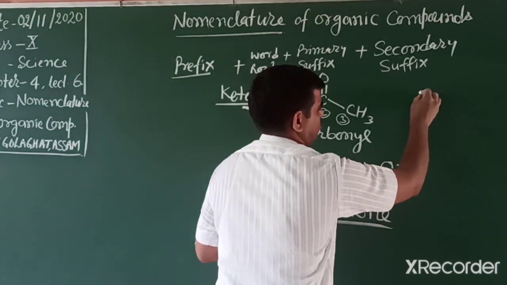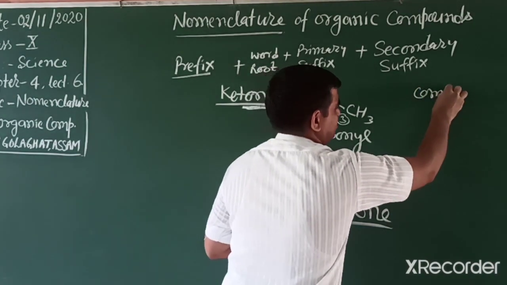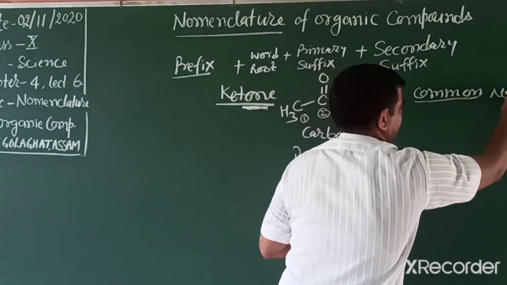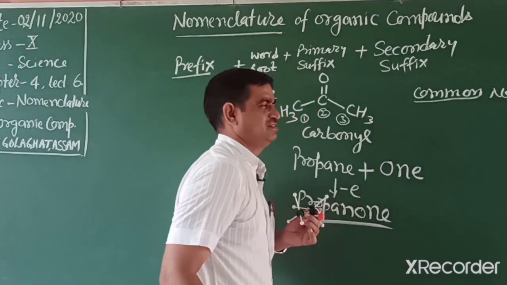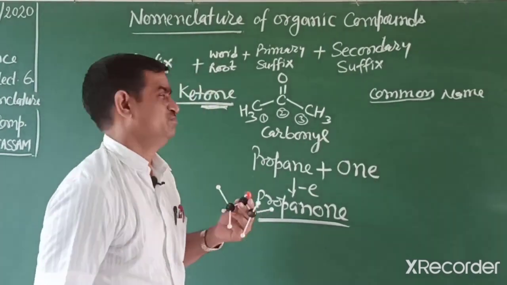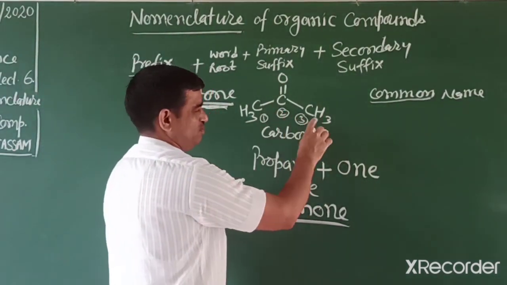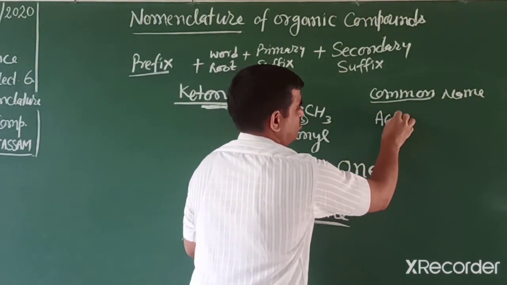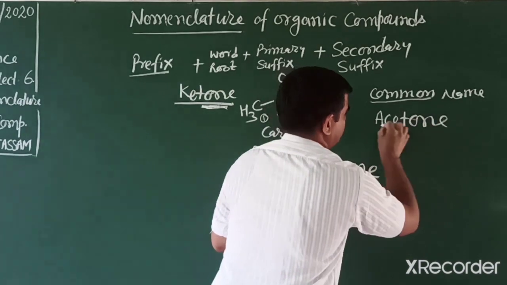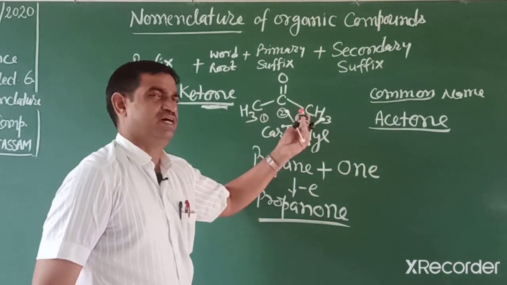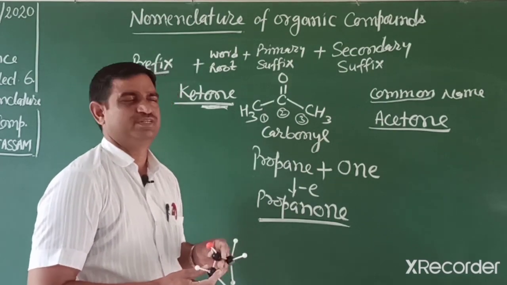Students, this is the first member of ketone, and its common name is also famous. In 9th class we studied a compound that is nail polish remover. We use this compound to remove nail polish. Its common name is acetone, and it's a transparent liquid.